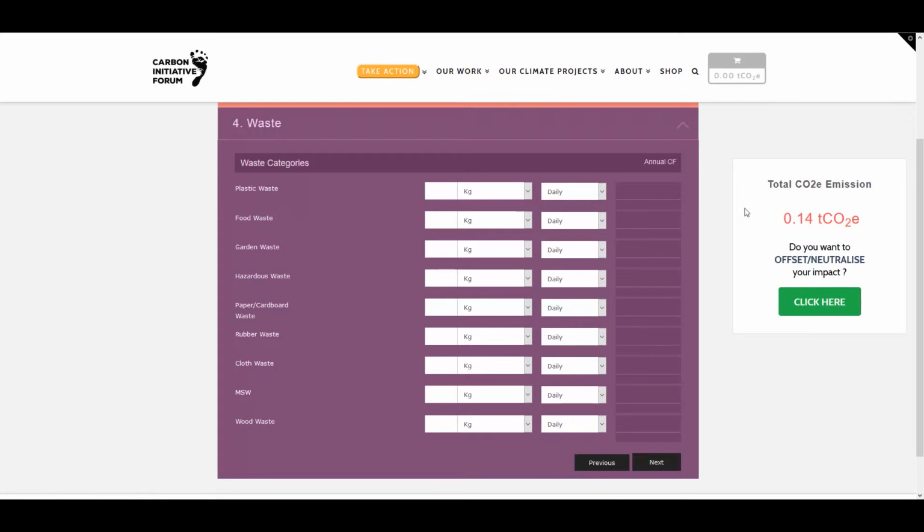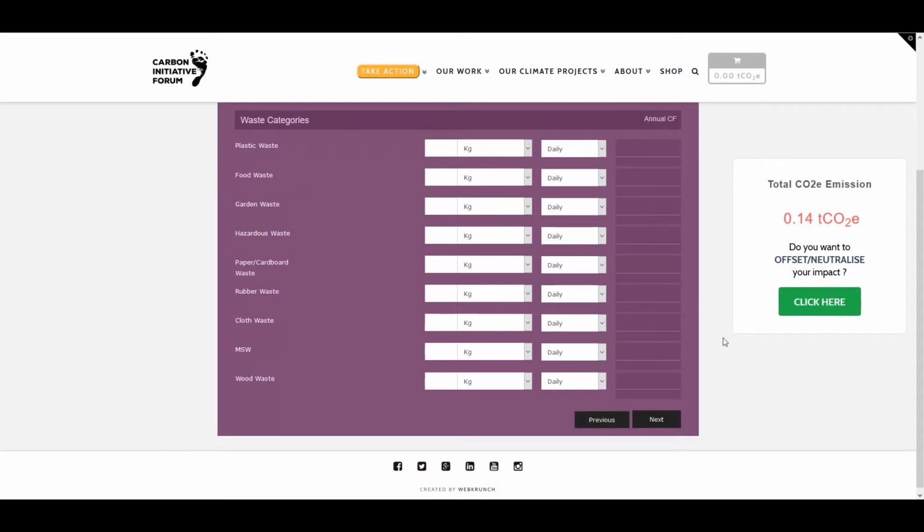Before you click on Next, please draw your attention to the box on the right. You would have noticed that as you input the data, the box on the right displays your cumulative carbon dioxide equivalent emissions of your activities. In case you want to offset emissions from all sources, click on the Next or Click Here button.